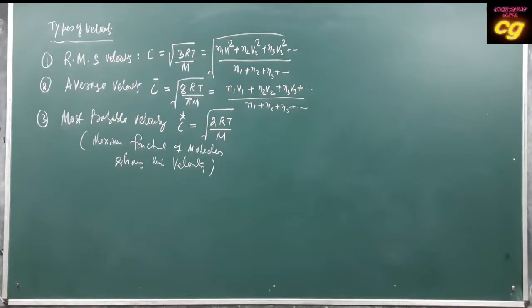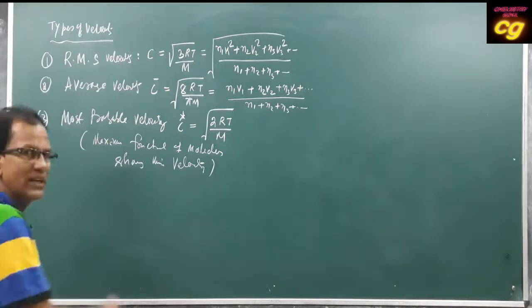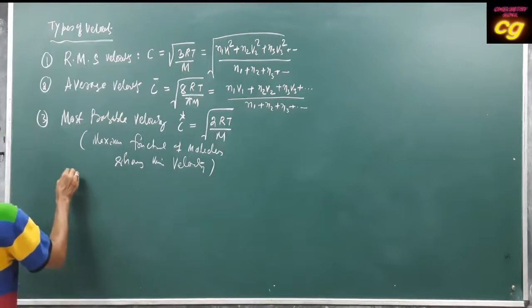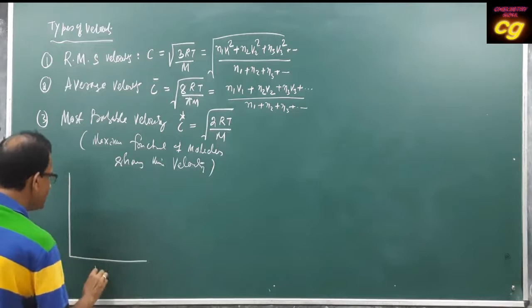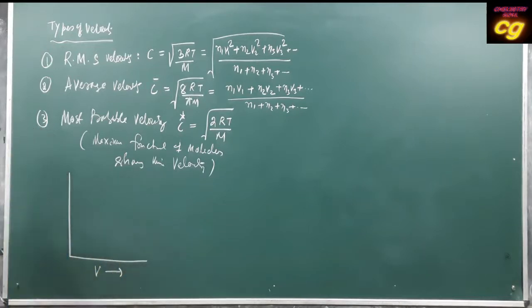So if you draw a graph, suppose this is your velocity, and this is your fraction of number of molecules showing that velocity.